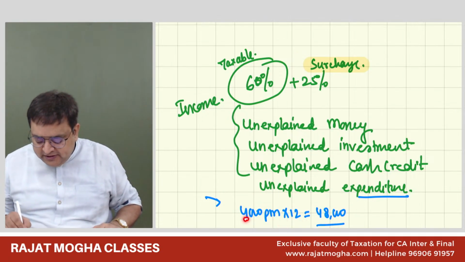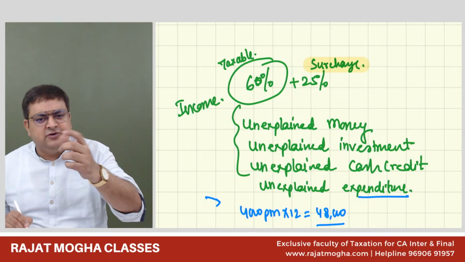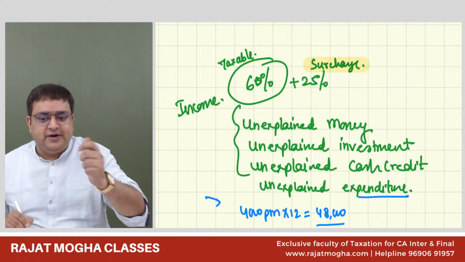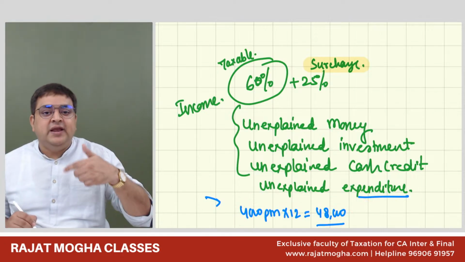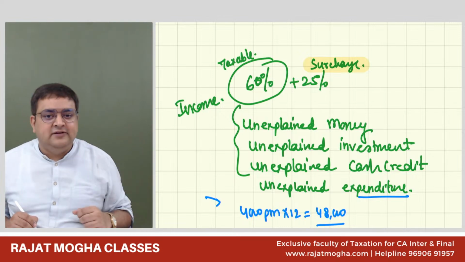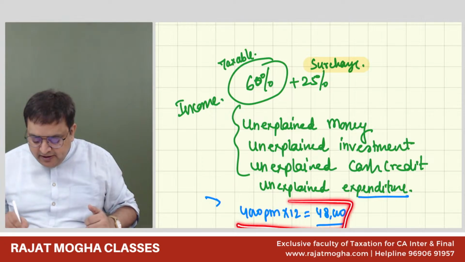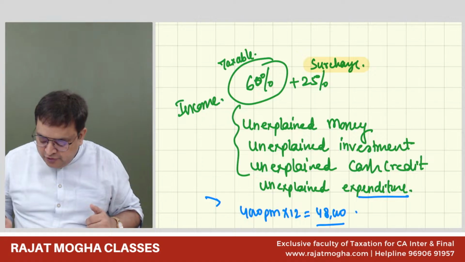So please don't go with the amount. It could be less, it could be more. Just go with the provision, just go with the essence of it. So this is an unexplained expenditure. First of all, we'll ask him, from where are you spending this money, because it is not in your books of accounts. If he is not able to explain the source, then it will become your income.